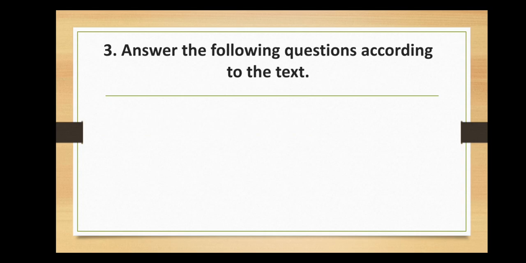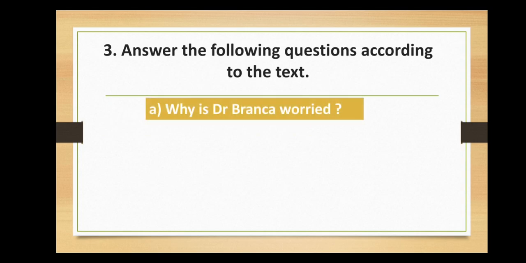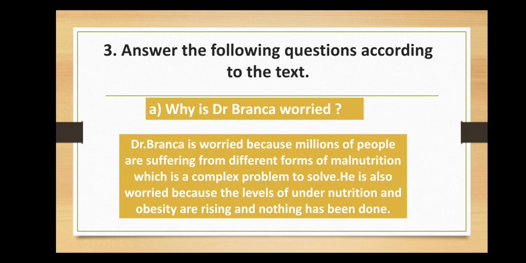Question 3. Answer the following questions according to the text. Question A. Why is Dr. Branca worried? Dr. Branca is worried because millions of people are suffering from different forms of malnutrition, which is a complex problem to solve. He is also worried because the levels of undernutrition and obesity are rising and nothing has been done.